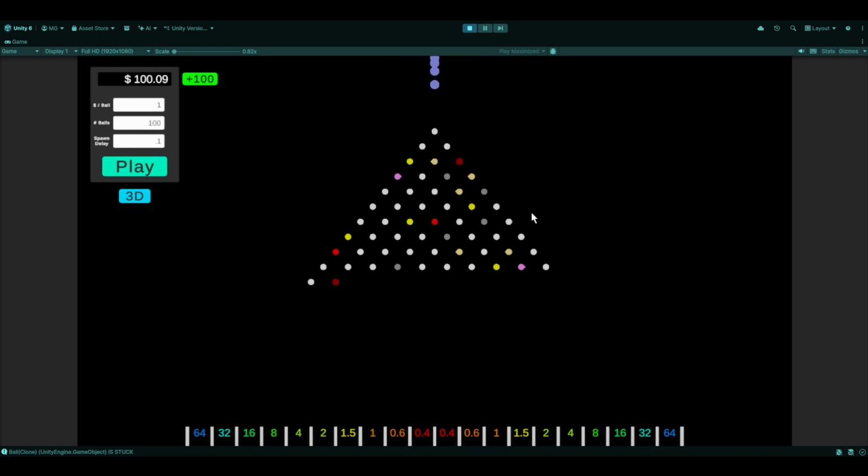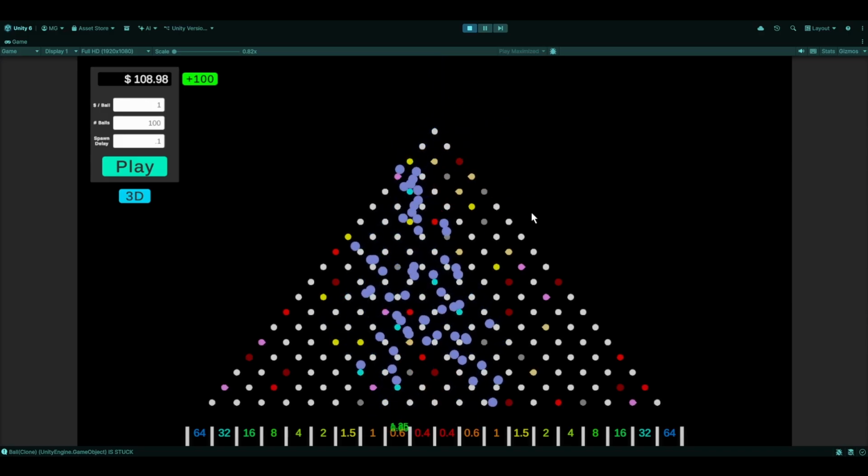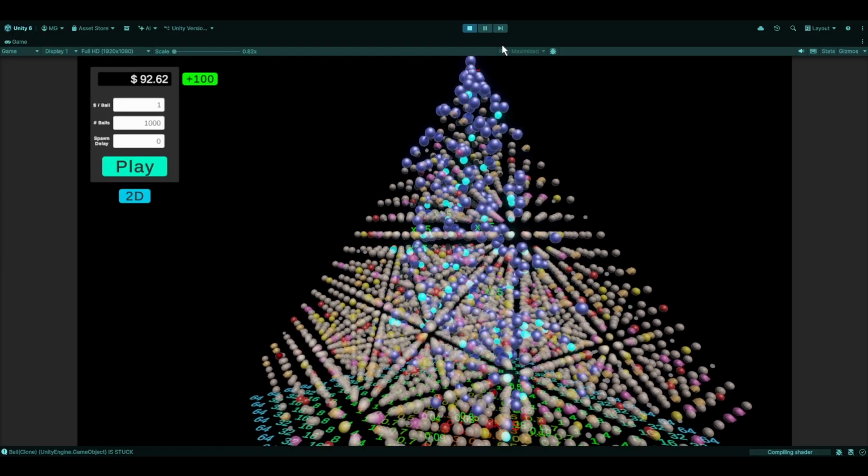I then made a bomb peg that deletes any balls that it touches, and particles to make the scene even more chaotic. And yeah, that's about it for this video.